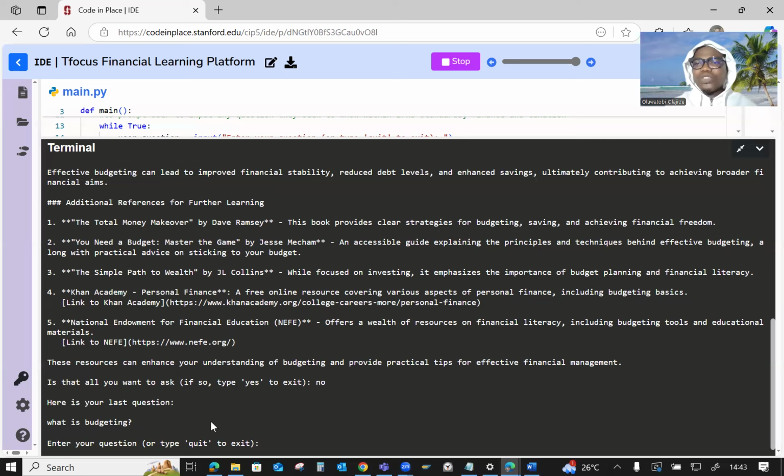So my last question was, what is budgeting? Within this platform, you may have queried it, let's say, 20 times, and you can keep track of your past questions so that you are consistent with what you are searching, particularly if you are trying to create an article and you want to copy out all the responses and go elsewhere to edit, right? So what you then do is type no, and it says yes, okay. So I've asked about what is budgeting.